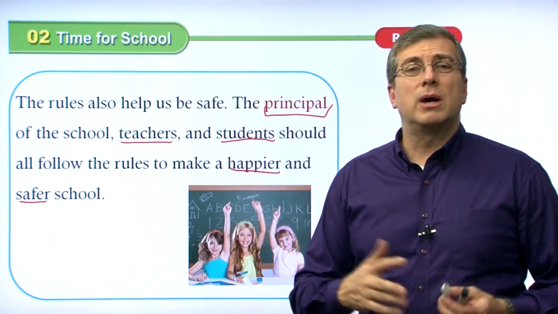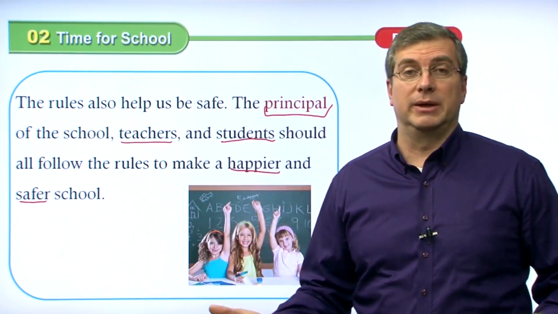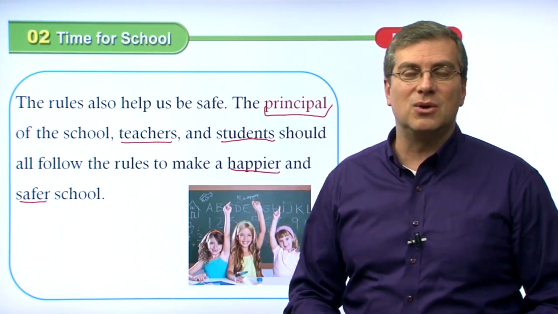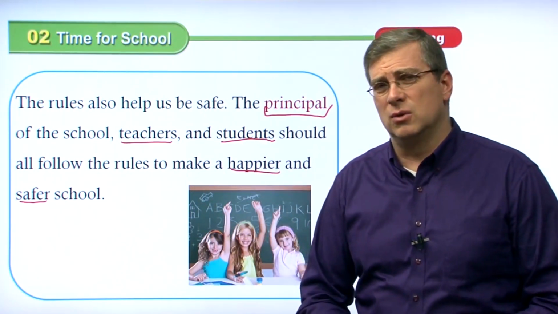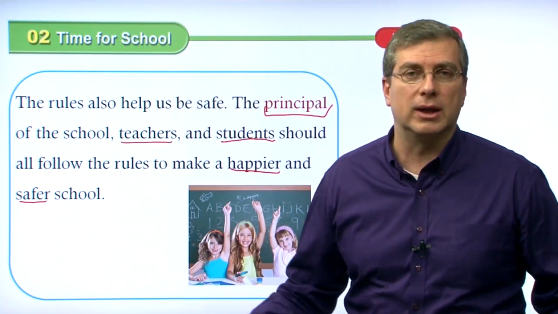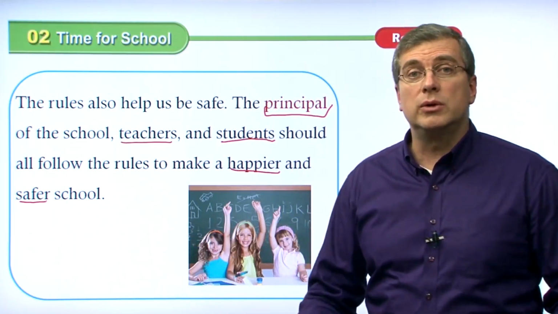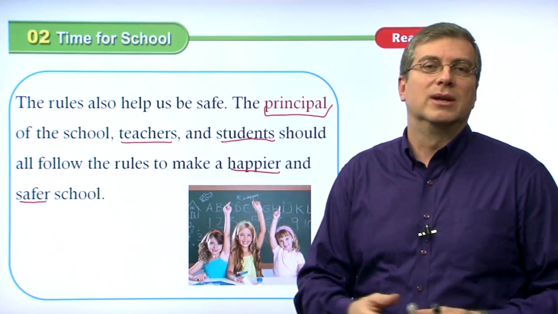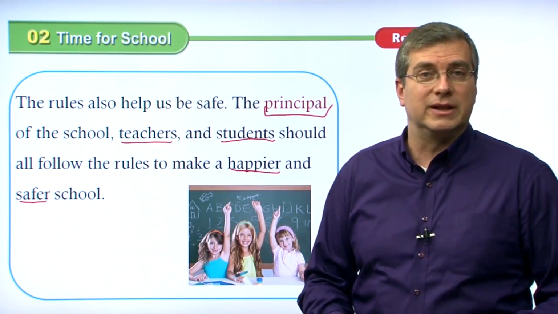Of course, we want the school to be a good environment for us to study in, right? We want everybody to be happy at our school. We want everybody to be safe at school. We want everybody to feel that everybody's being treated fairly. So if we follow the rules, these things will happen, and we'll have a happy and safe school. And that's very good. That's what we want, isn't it?